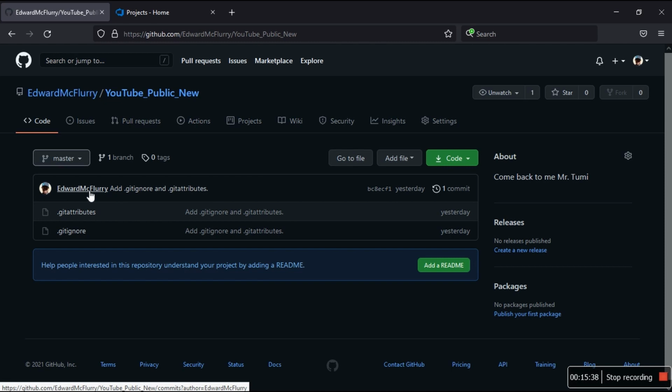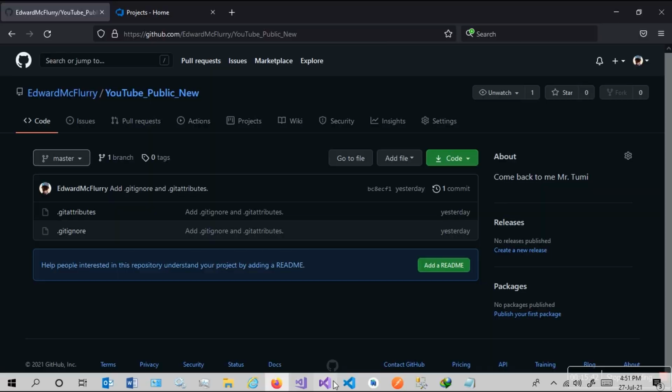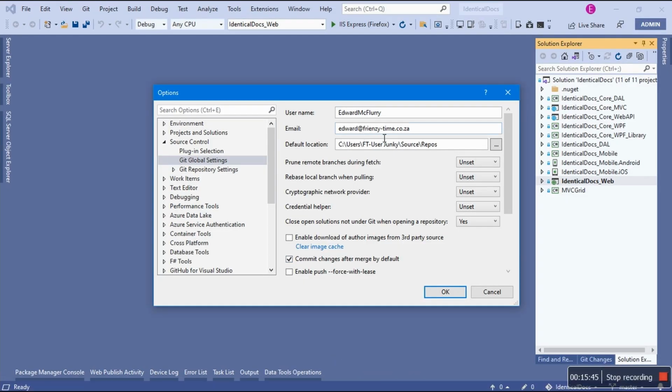So everywhere where I commit, it's Edward McFlurry. And then the email, this is my official email for this account, but I have the main one. And then this is the default location, 182.2 repos. And then I've never tampered with this, guys. Prune remote branches during fetch. I don't know what it does.